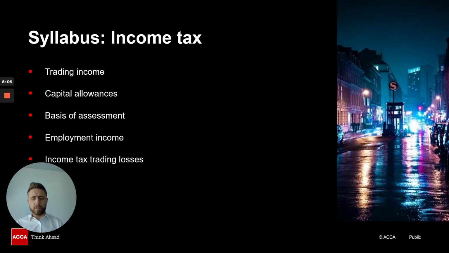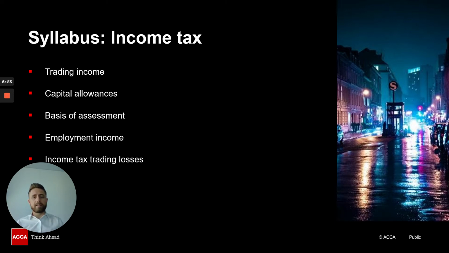So we'll go through each one individually and we'll explain where the students fall down and what they should be doing or what they should know by the time they come into the exam. So the first one is trading income. Trading income is paid by,